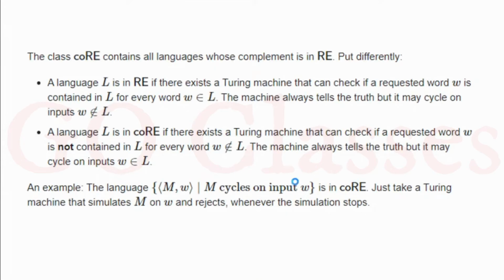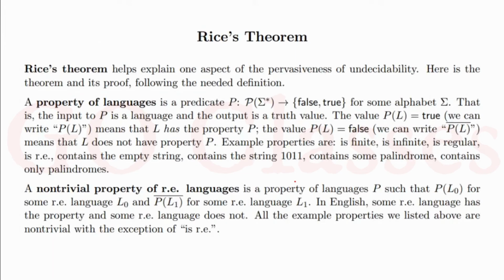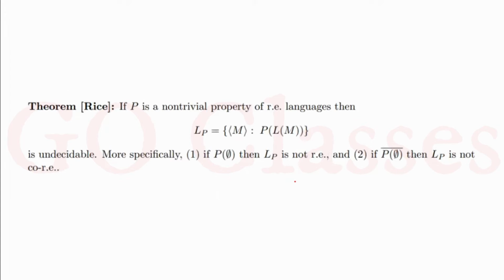Now let's see some more examples. Here is one interesting thing that I found. Monotonic means we can't comment even about decidability? No, about decidability you can always comment.